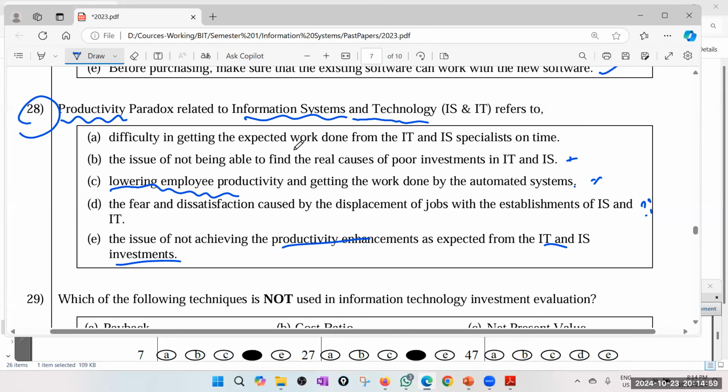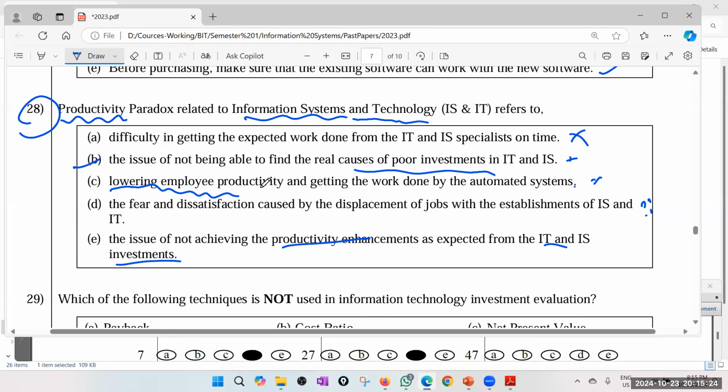Difficulty in getting the expected work done from the IT and IS specialists on time. I don't think that is the answer. The issue of not being able to find the real cause of poor investment in IT and IS. Productivity paradox. Maybe that is correct.